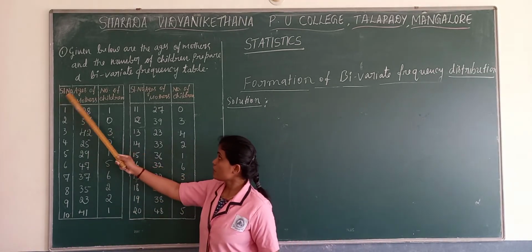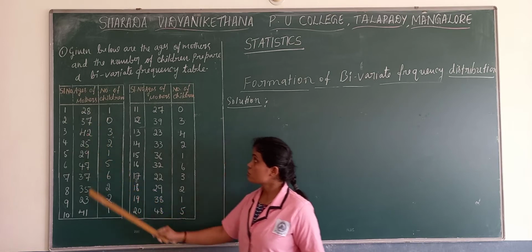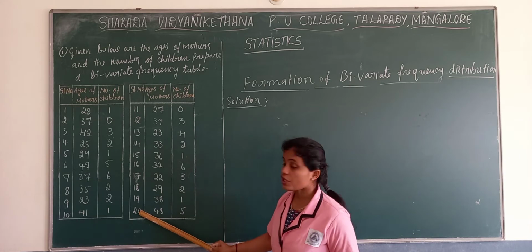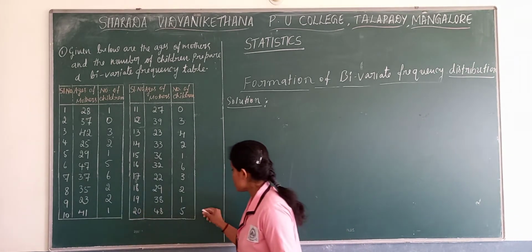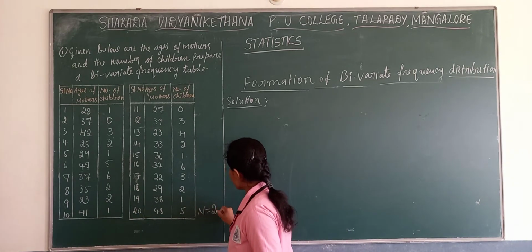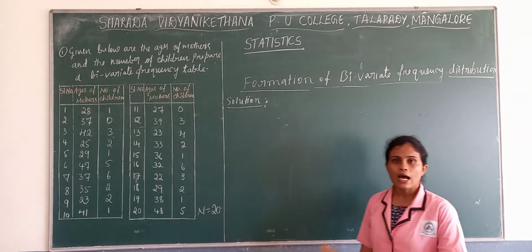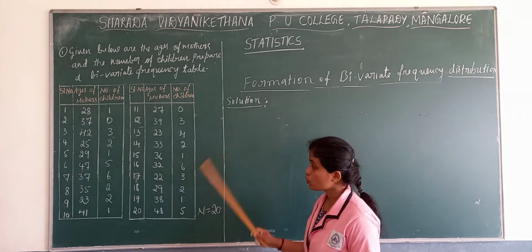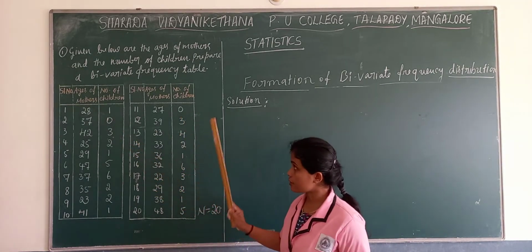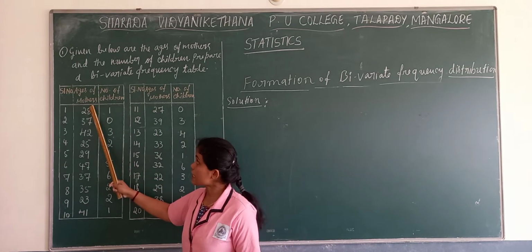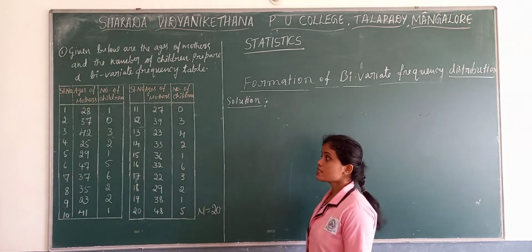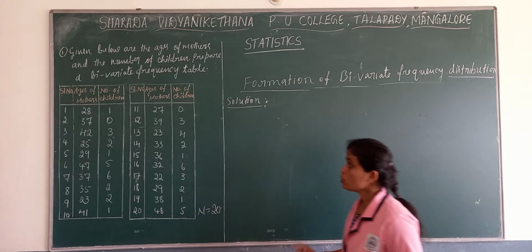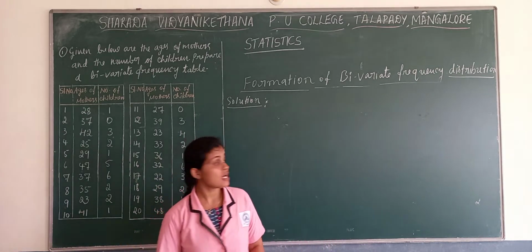Here serial number, ages of mothers and number of children are given. Serial numbers go till 10, and altogether we have N equal to 20. After preparing the bivariate frequency distribution, we need to get N equal to 20, because 20 observations are there. One variable is ages of mothers and the other variable is number of children. Now we need to prepare a bivariate frequency distribution. How to prepare it for both the variables simultaneously?